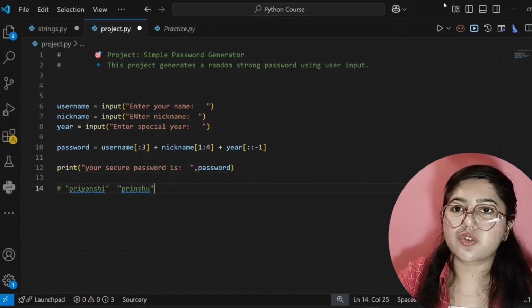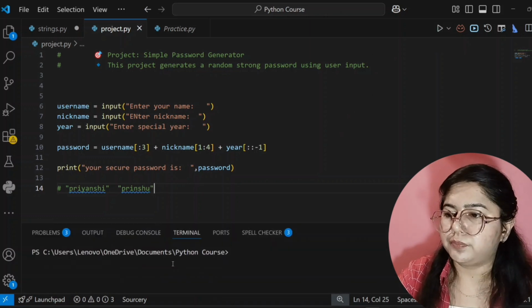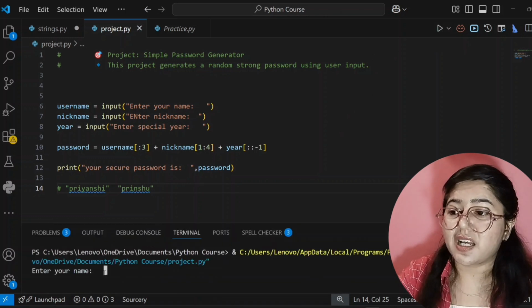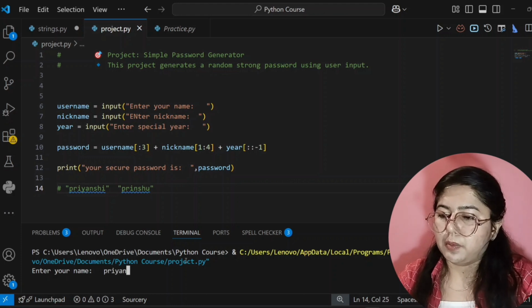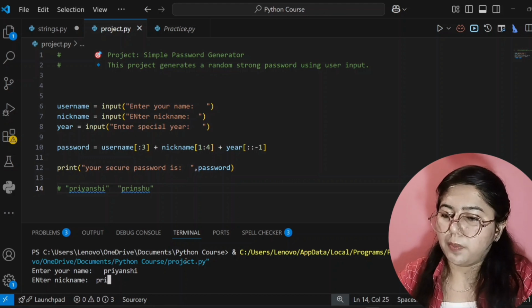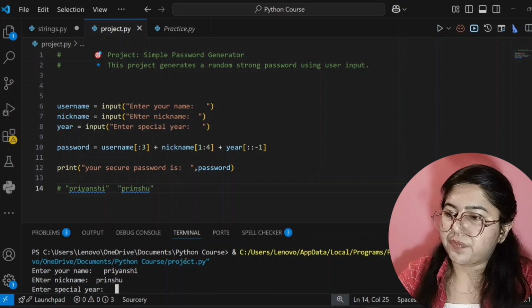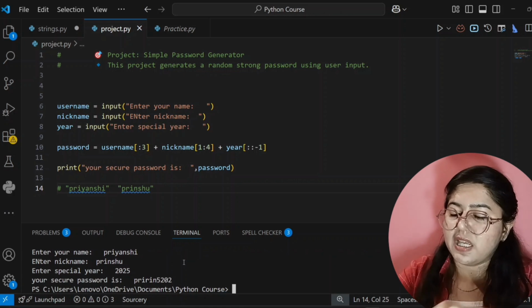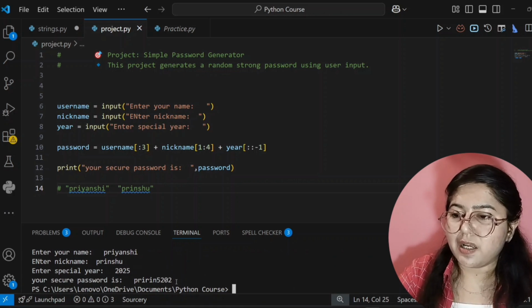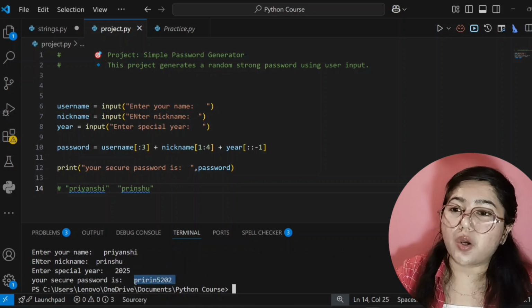So now I will run this code. So what answer will come? Let's see. See here, it's asking my name. Okay, so my name is Priyanshi. Now my nickname, so Prinshu. Okay, and now my year, so I am giving 2025. Okay, now enter. See here, it is creating my password and it is secure enough.